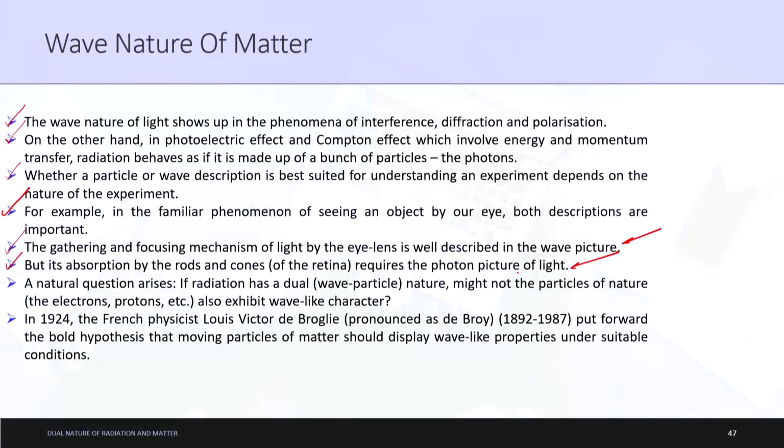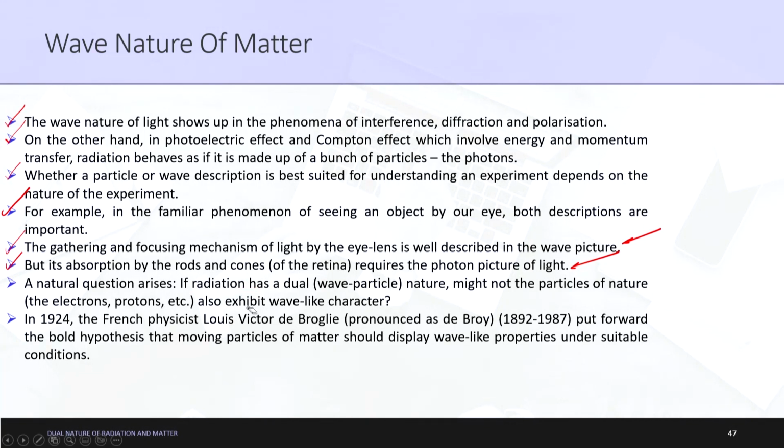Okay. So next thing is that its absorption by the rods and cones of the retina requires a photon picture of light. Now a natural question arises, if the radiation has a dual nature, let us say that radiation has a dual nature. What is the concept of radiation being talked about? I will try to understand it in subsequent slides. For now you can understand it as light propagation only.